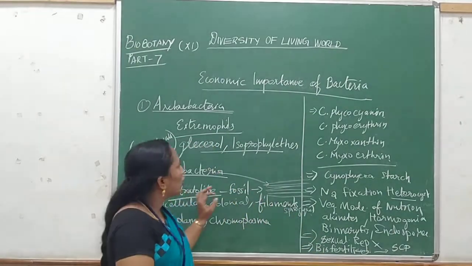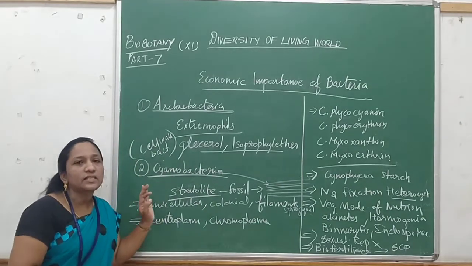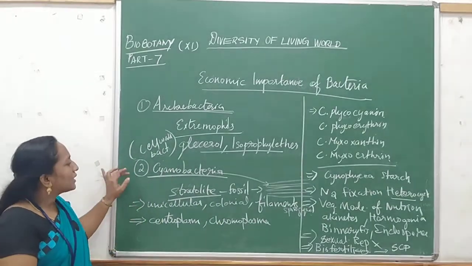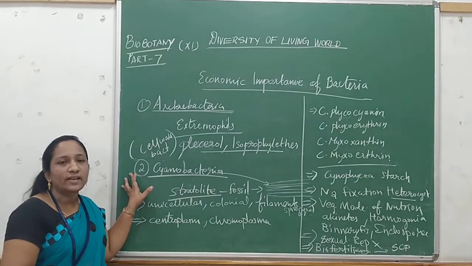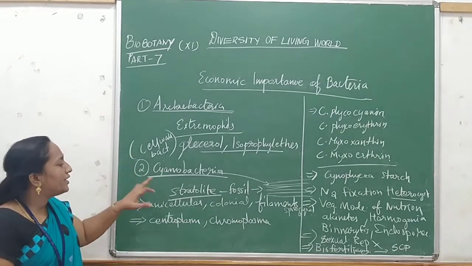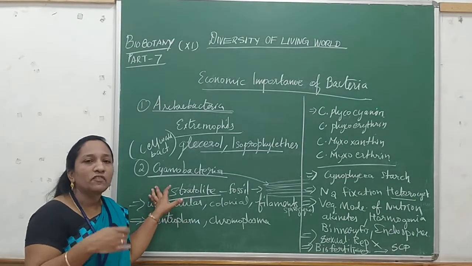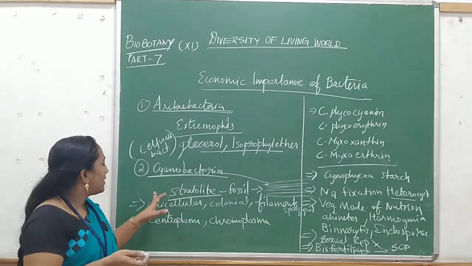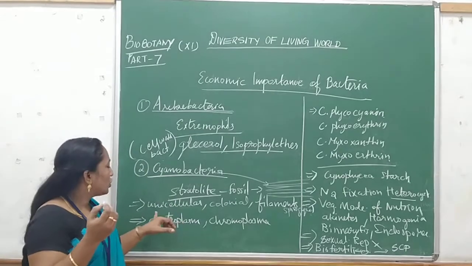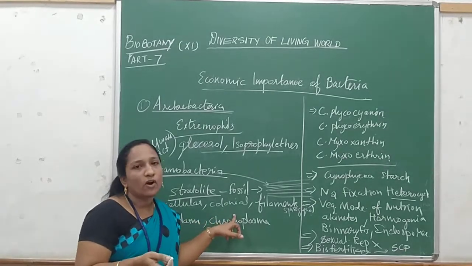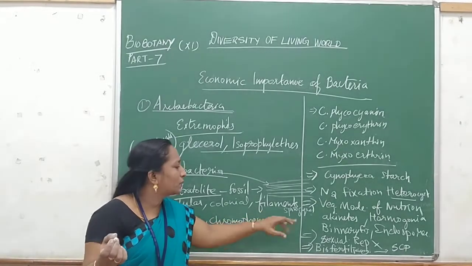Children, let's recall the characteristic features of this cyanobacteria. So cyanobacteria originated in the primitive era, that is evidenced by the stromatolite fossil formation. So it is identified by the archaeologists, and this will be having the property of unicellular and colonial form and filamentous structure. Example, Spirogyra.